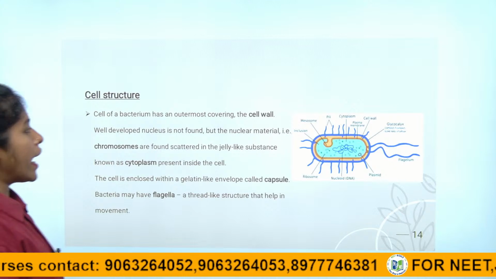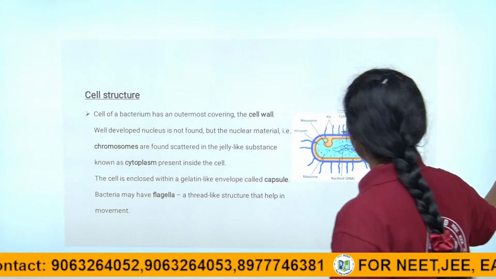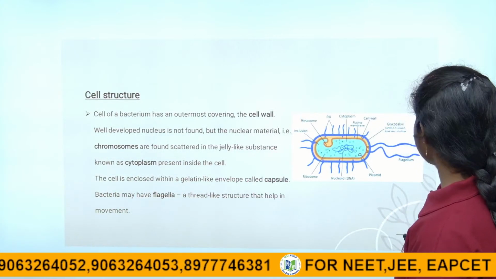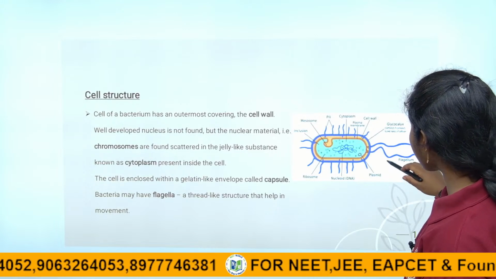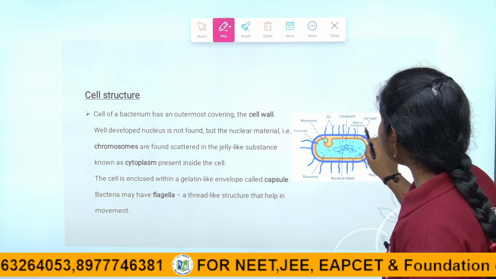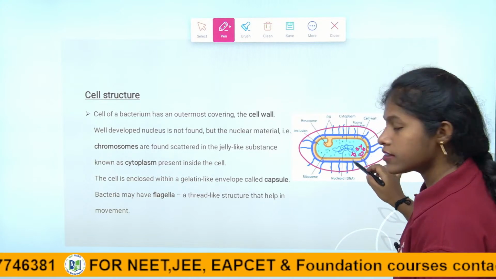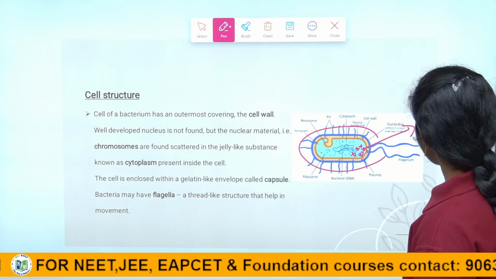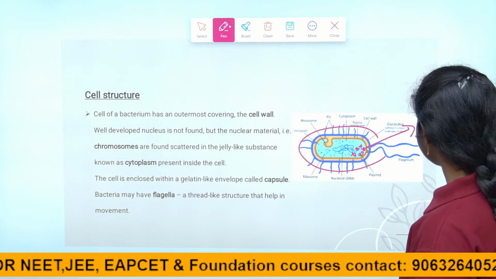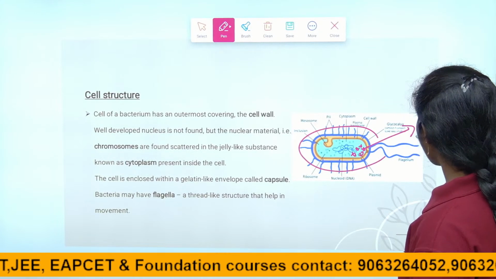bacteria. Another more important thing, children, see here, the bacteria have extra chromosomal material. See here the circles, that we call it as plasmids. The extra chromosomal materials of the bacterium we call it as plasmids.